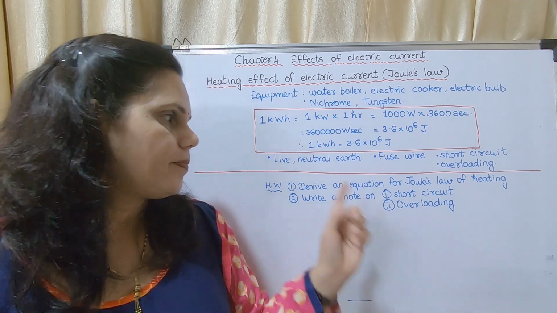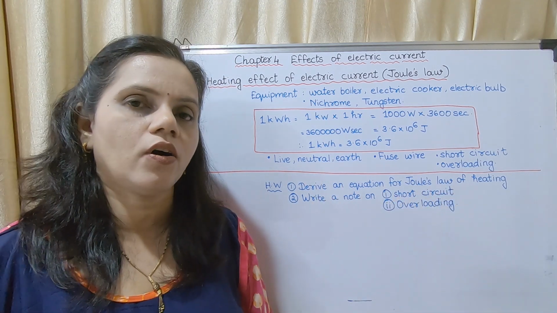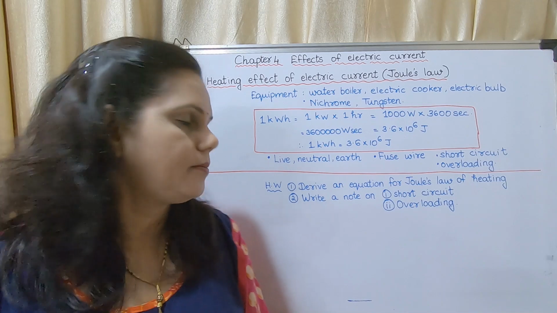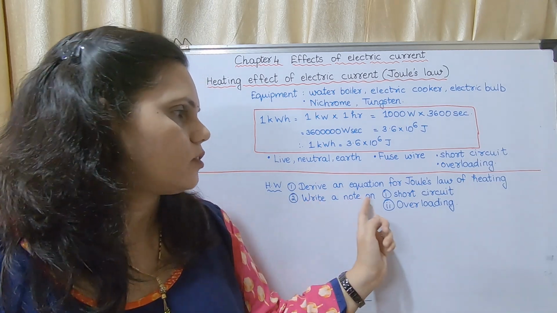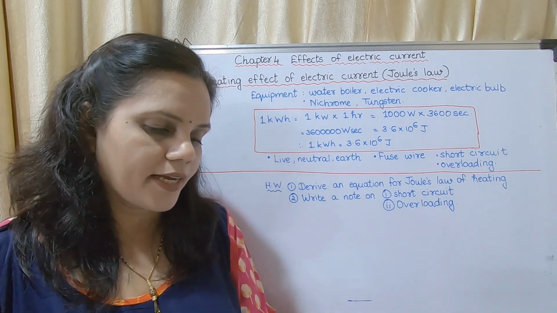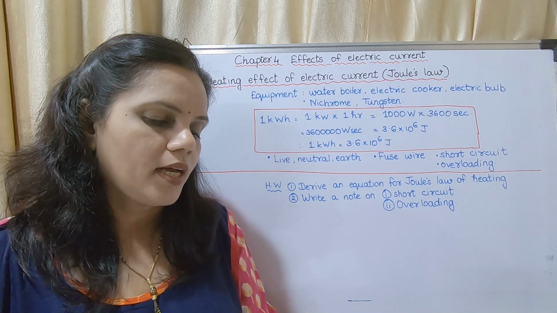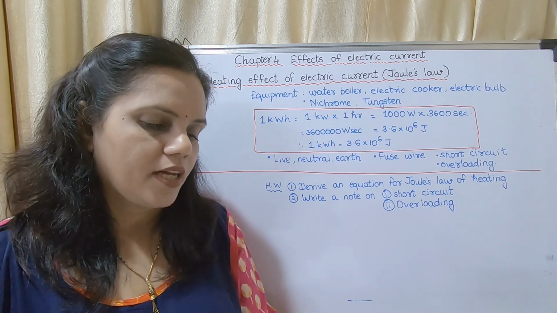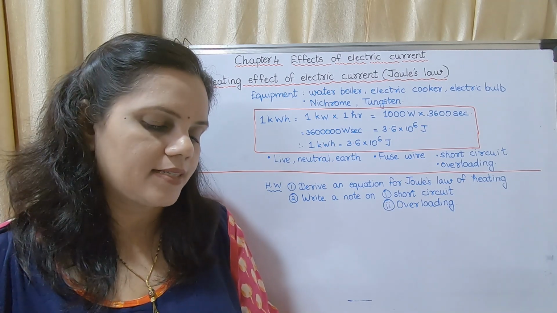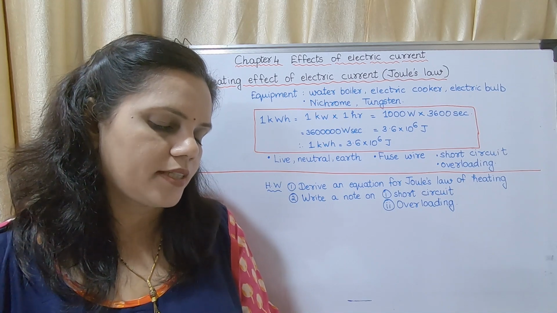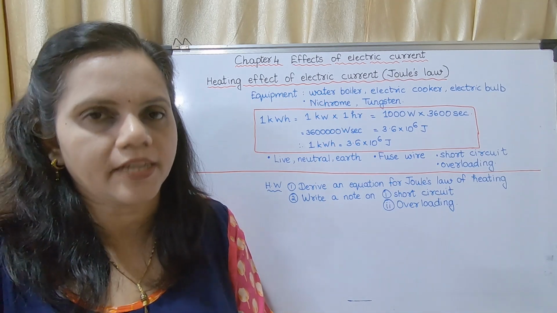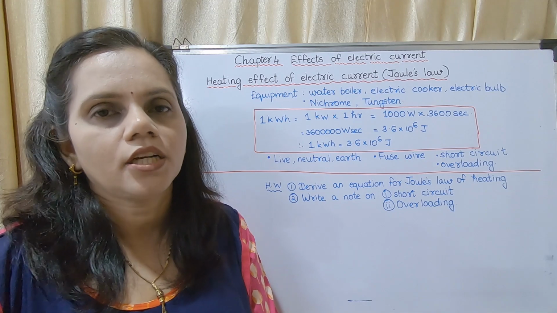Now homework for today: derive an equation for Joule's law of heating. You may write the first part whatever I had written on the board and the second one with a diagram. Write a note on short circuit. For short circuit, I repeat, on page number 49, you may write from the home electrical connection. In the last paragraph, the home electrical connection consists of live, neutral and earth wires. You have to add that it is called a short circuit.